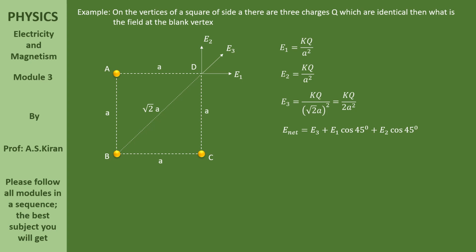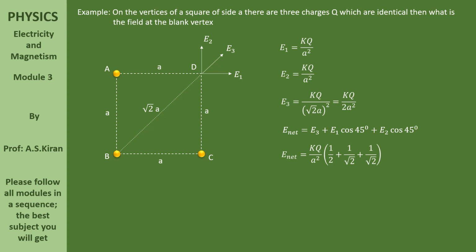So E net is equal to E3. For E1, take a component along E3. For E2, take a component along E3. So once again, E net is equal to E3 plus E1 cos 45 plus E2 cos 45. So E net is equal to KQ by A square, apply the E1, E2, E3 values, and take KQ by A square common.